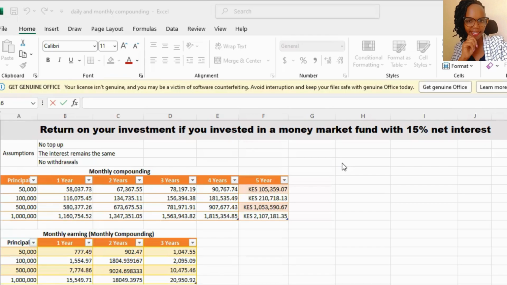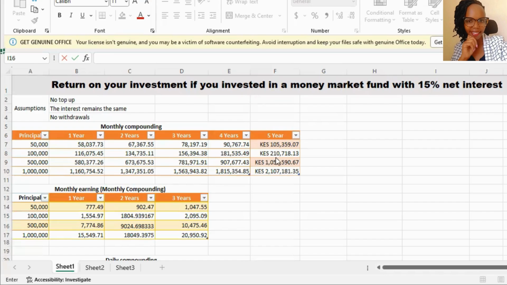The reason why I put year 5 here is because you'll notice that at the end of 5 years, your initial capital will have doubled for all these amounts. For 50,000, you'll have 100,000 plus. For 1 million, you'll have 2 million plus in your account. I thought that would be very important to highlight.